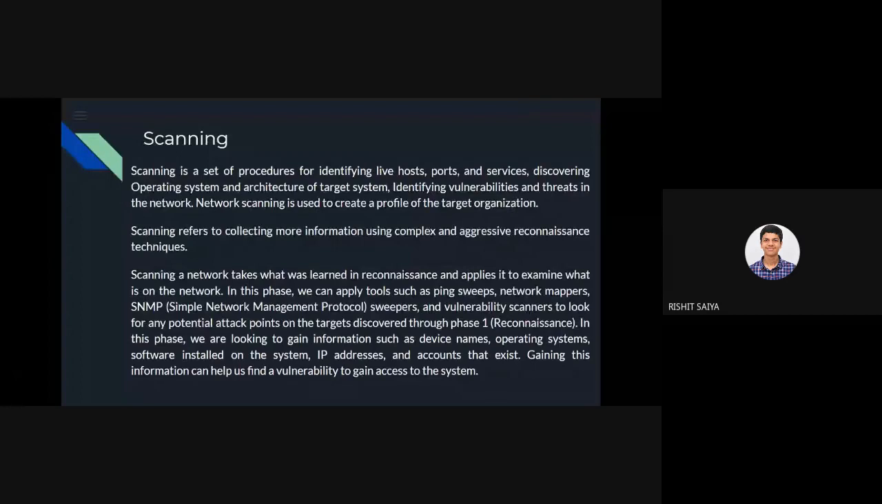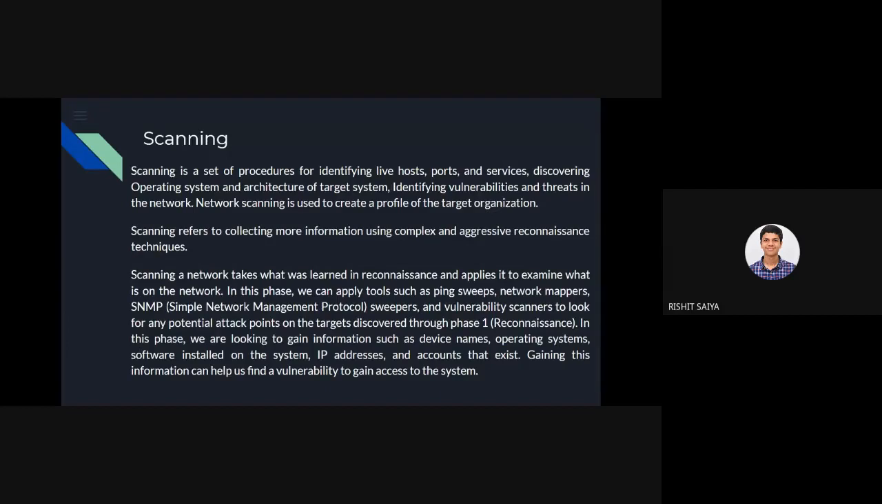Scanning also refers to collecting more information using complex and aggressive reconnaissance techniques. So we have seen in the reconnaissance part, where my other friend or colleague mentioned, we have two types: active and passive. Active is something too technical, where we are investing a lot of tools and gathering information, while passive depends upon common sense or common knowledge, or trying to get things from the public record, and not involving too much technical knowledge.